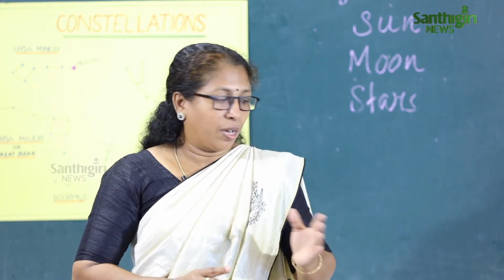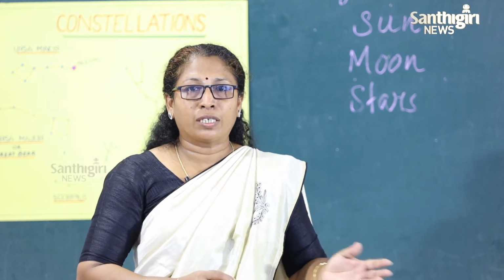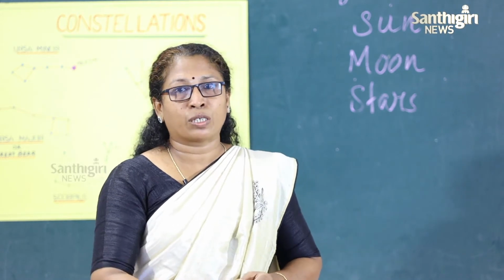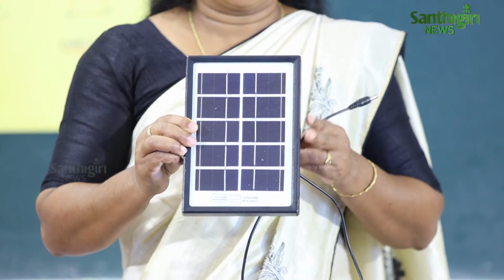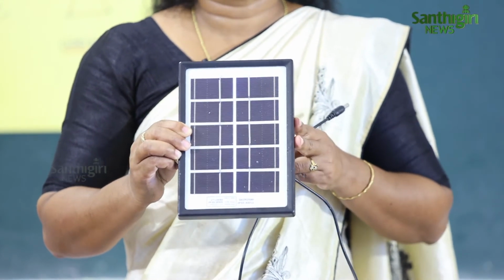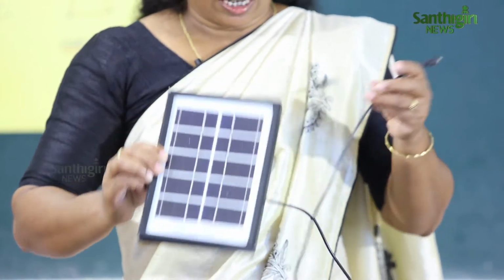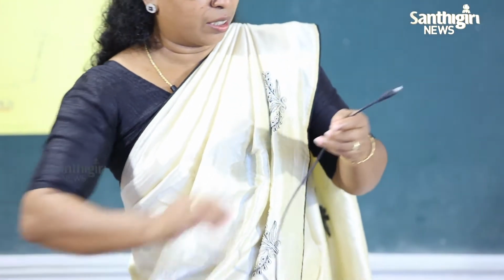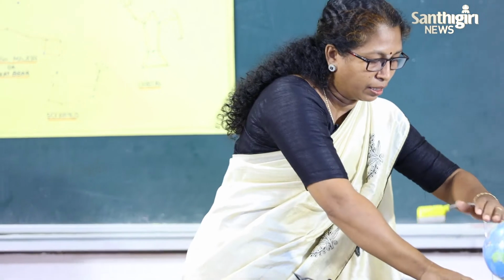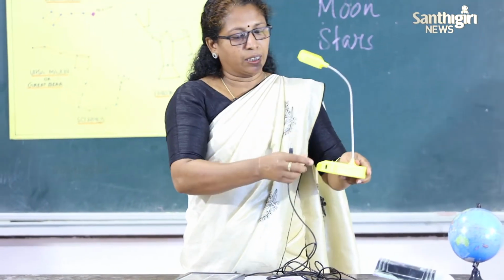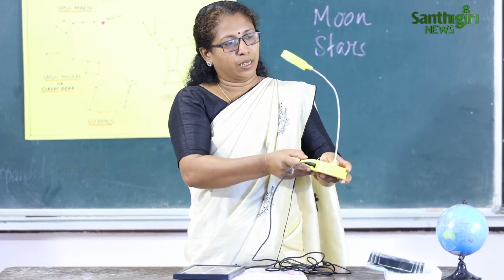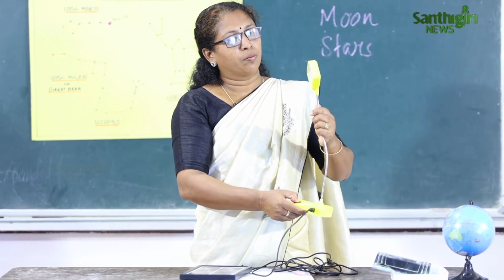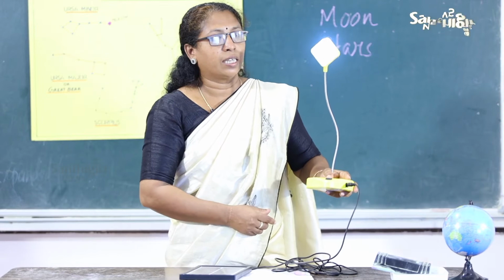Here I am going to show you how a light works with the help of solar energy. This is a solar panel, and during the daytime I charge this panel with sunlight. When I need it, I can connect this panel to this lamp and light it.